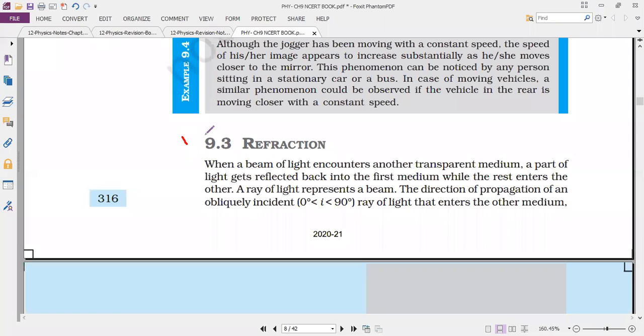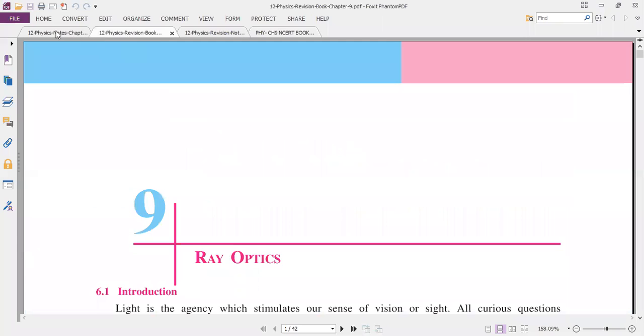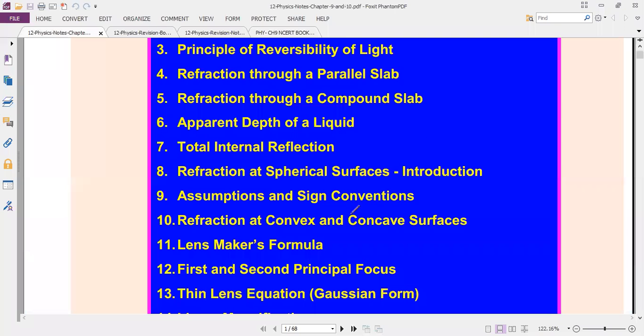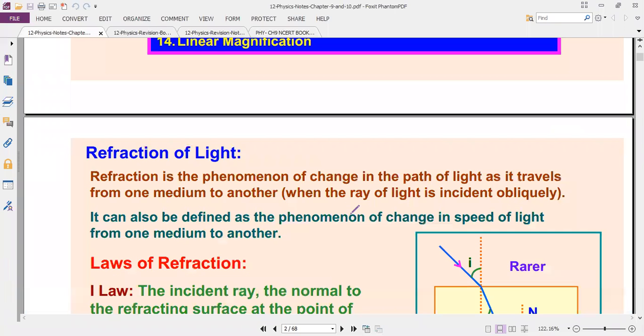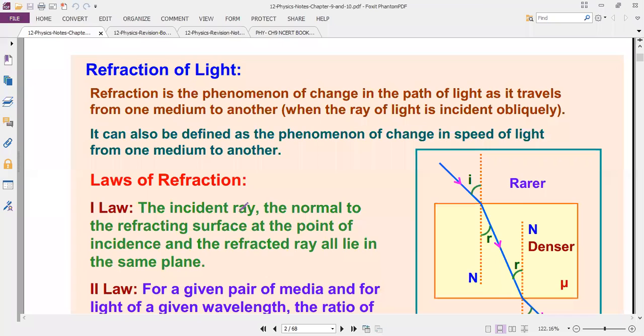So next we want to go for refraction of light. Okay. So first of all, what is refraction? Any idea?